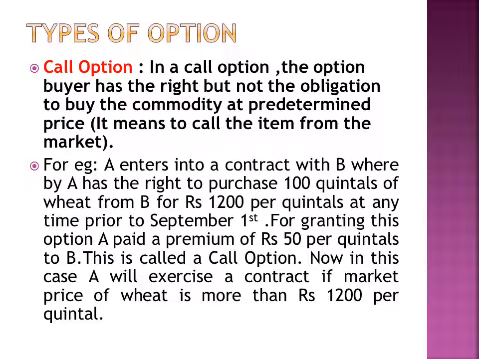Now, A will purchase that commodity only if the price of wheat is more than 1200 per quintal. If the price is less than 1200 per quintal, A can cancel this contract. This is what is known as a call option. That is, there is no obligation, only the option buyer has a right to purchase that commodity at a specified price and before the specified date.